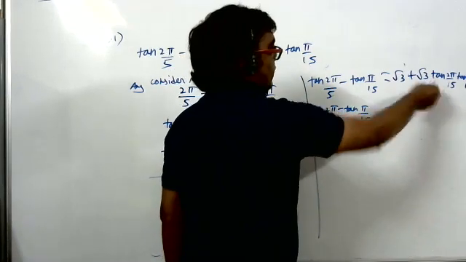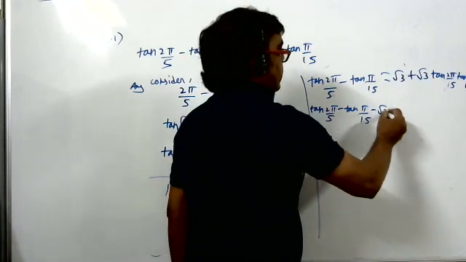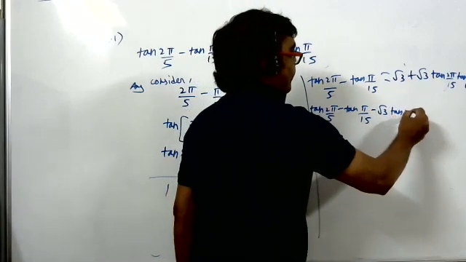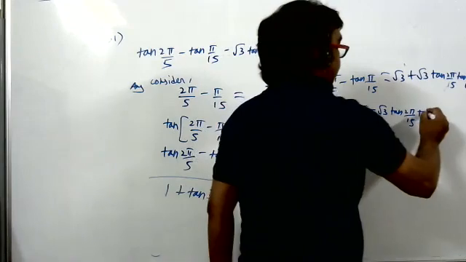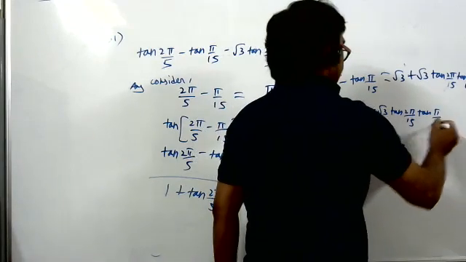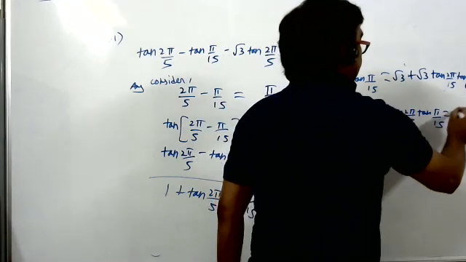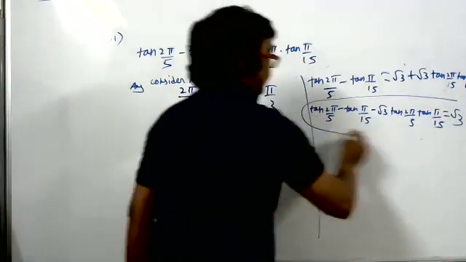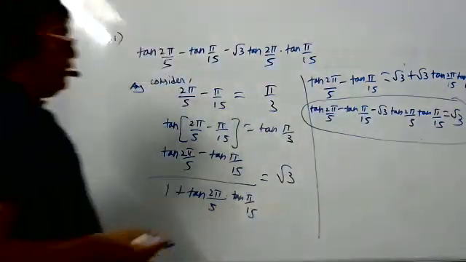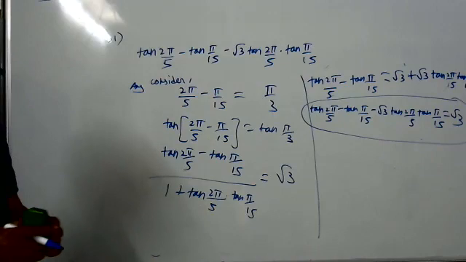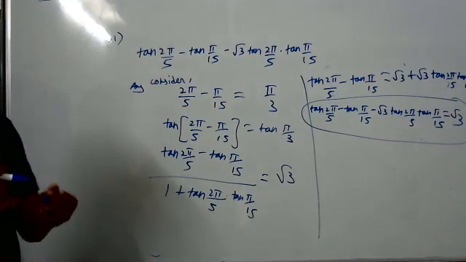Take the other term to the left side. Tan 2 pi by 5 minus tan pi by 15 minus root 3 tan 2 pi by 5 tan pi by 15 is equal to root 3. Answer is root 3. If you want, I can explain again. It's an easy sum. Understood, sir. Thank you, sir.